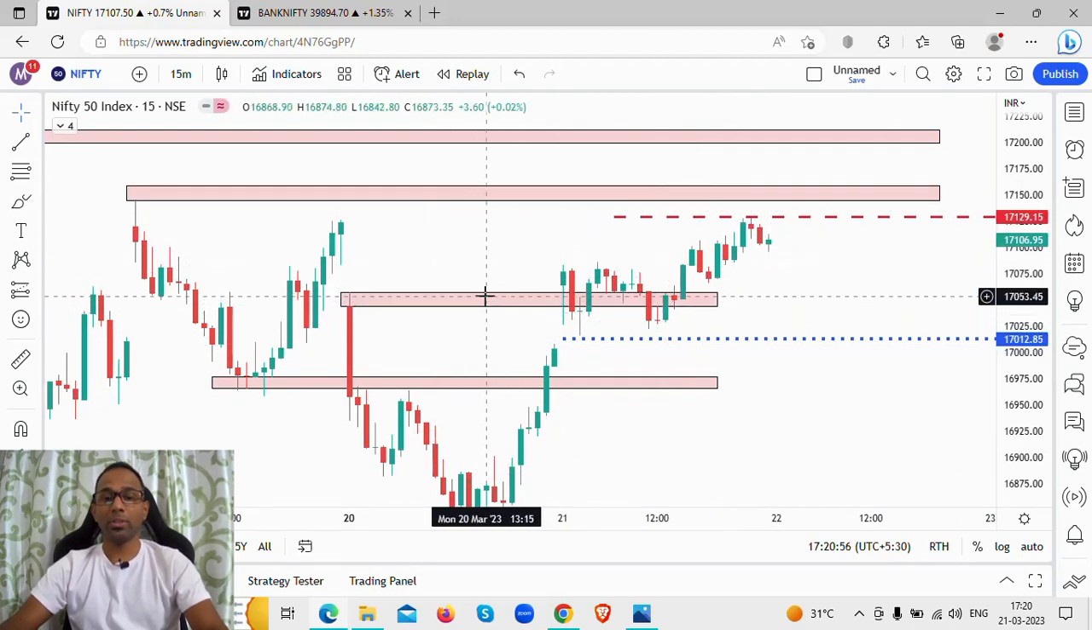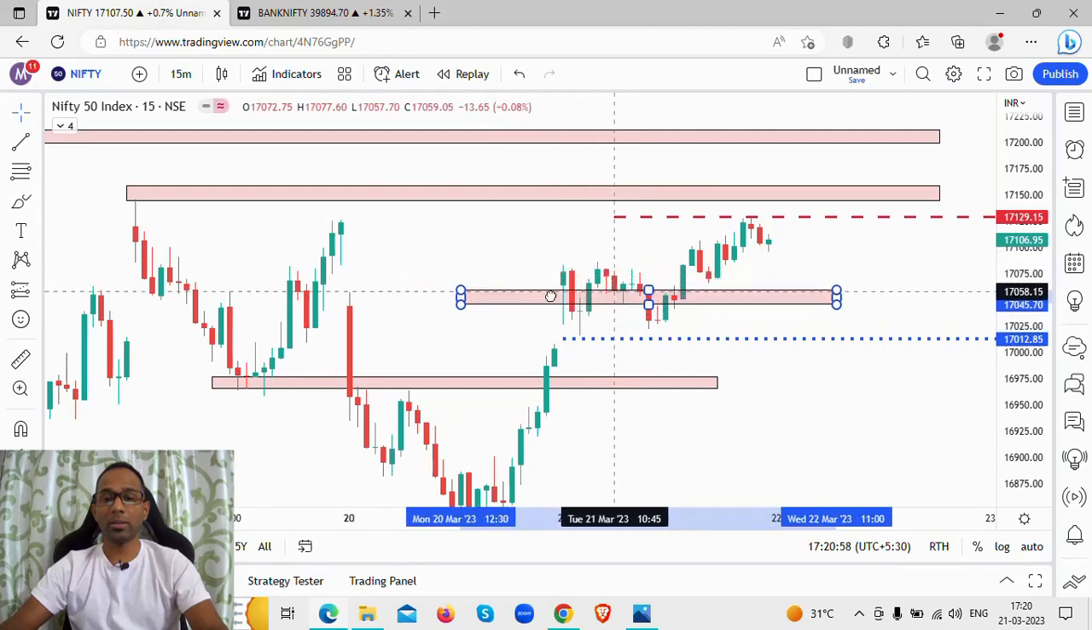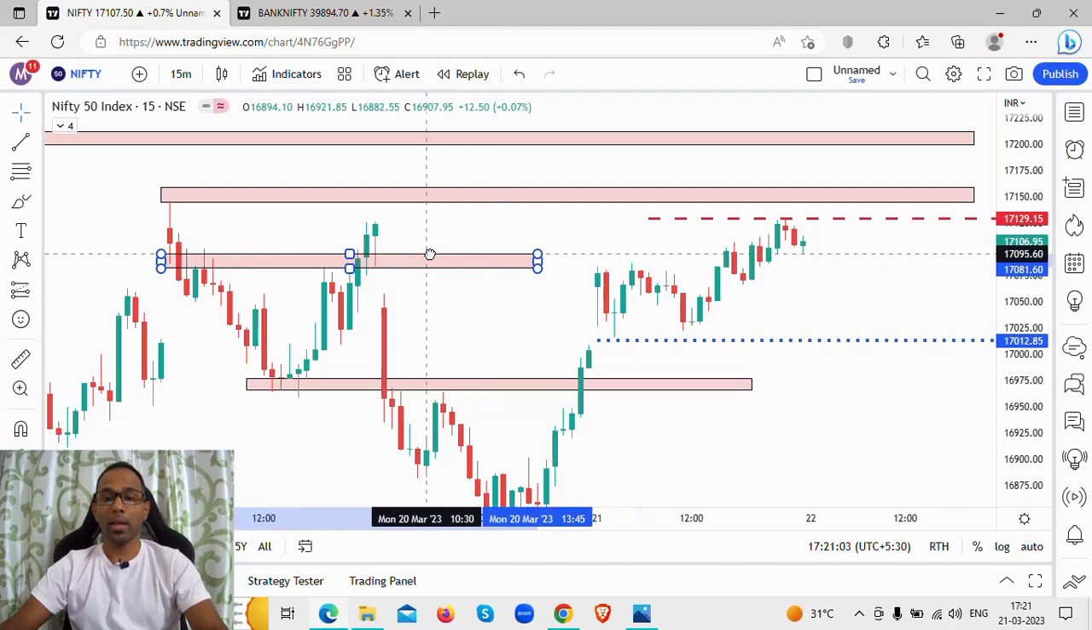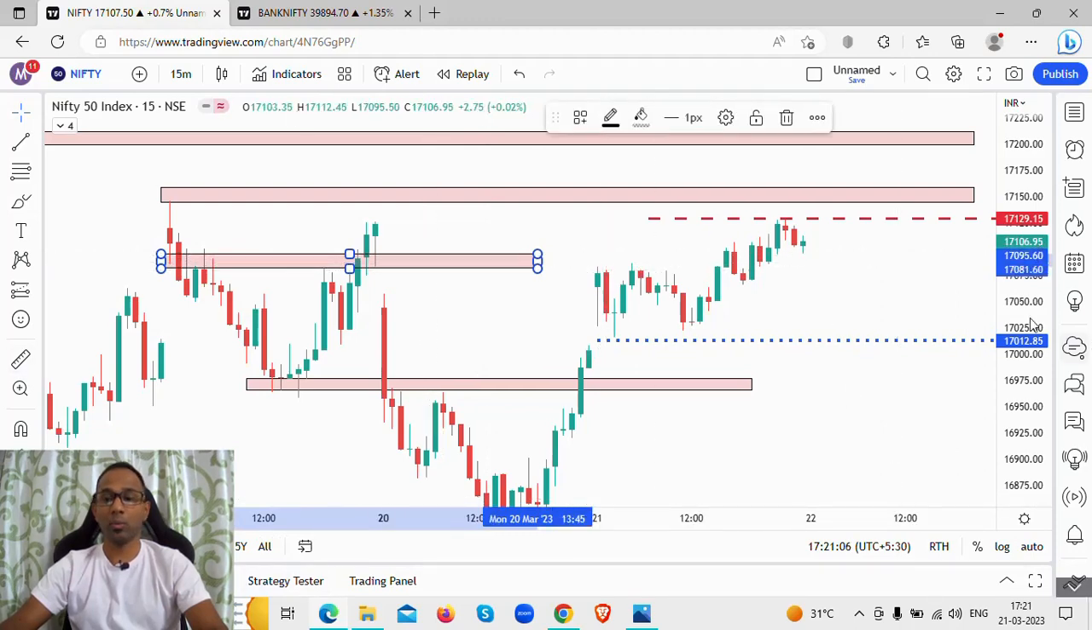Now what has happened to this particular level? Now this level, I will just make some minor adjustment, and I'll just place this here on the side, and I'll tell you why I am marking this level. Now you see here, the market was actually